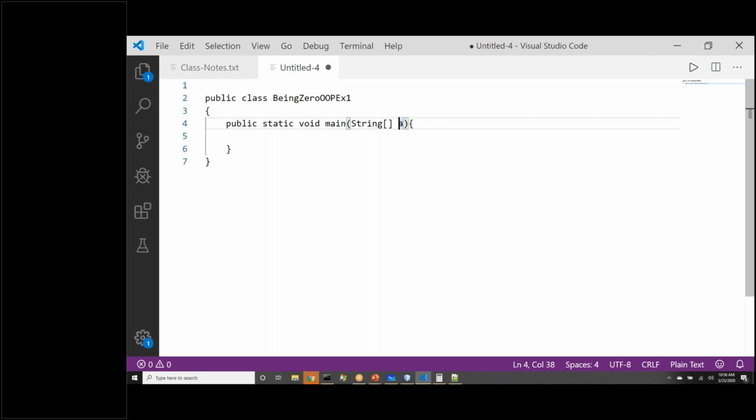Now let me tell you, most students have a wrong notion about this. This variable name can be anything. The data type has to be string array. In place of args, you can write A, B, C, anything. This is one thing you can play around with. This is another thing you can play around with. The rest all have to be followed strictly.